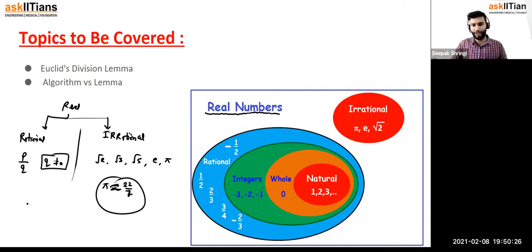To depict it, that's why we have taken 0 not as a natural number. It comes under the category of whole numbers, but not natural numbers. Got that point of mine? Okay, that was a quick review of what we learned in the ninth grade.